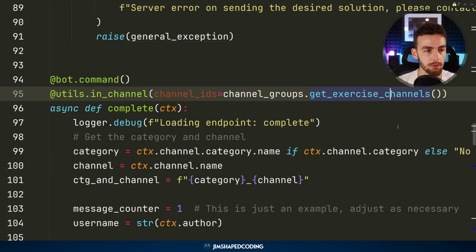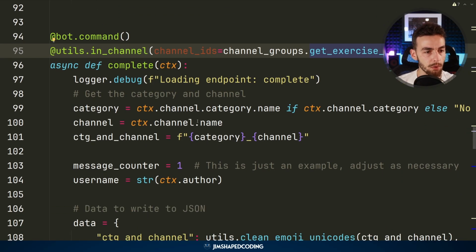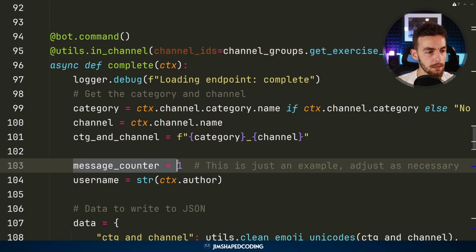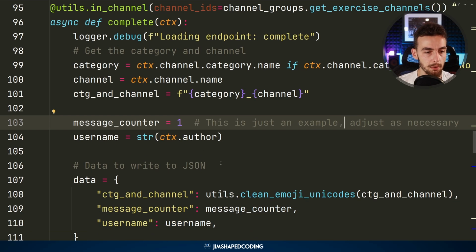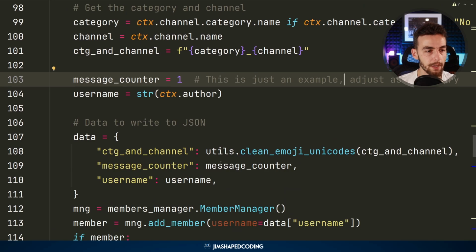So let's go back to the original endpoints file, and if we scroll down a bit, we can take a look here at the message counter. Basically it shows how many exercises the user solved, and if we scroll a bit more, right there, you can catch that the information about the solved exercises is currently maintained in a JSON file.